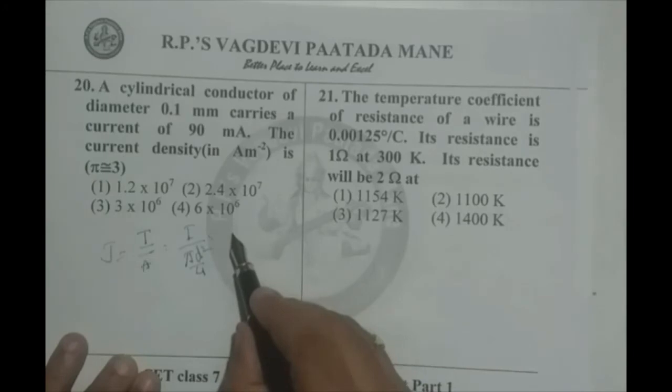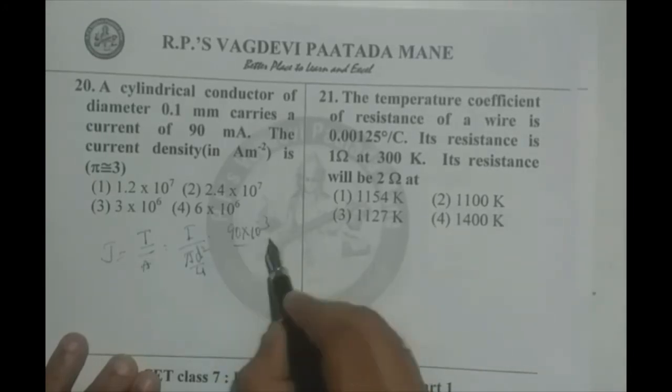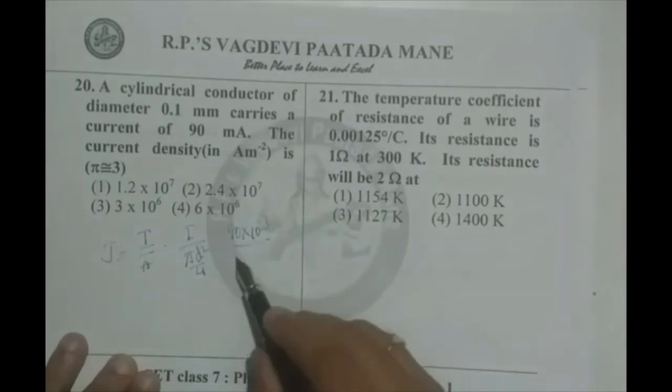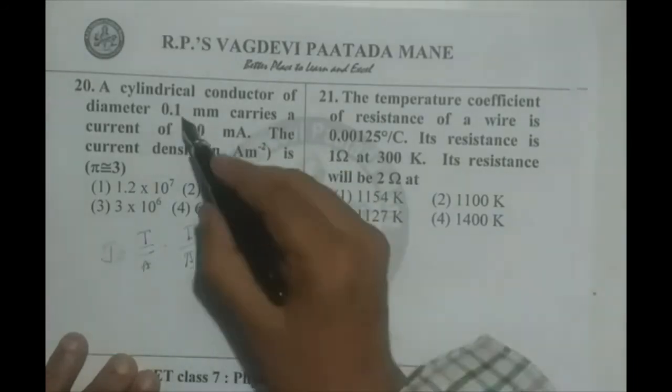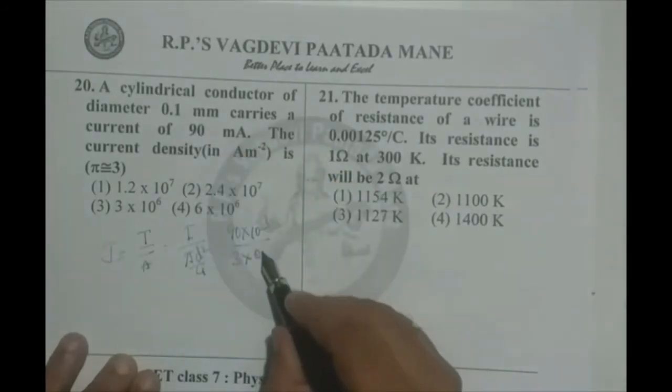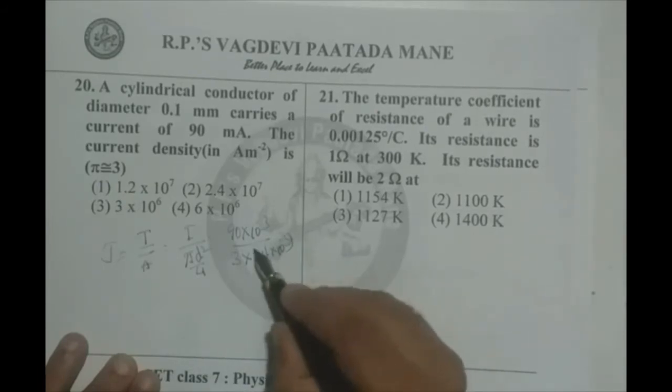I is given to be 90 milliampere, 90 into 10 raised to minus 3 for milli, and pi is asked to take 3, into d, 0.1 millimeter, that I can write as 10 raised to minus 1, into 10 raised to minus 3 for millimeter, whole square, divided by 4.